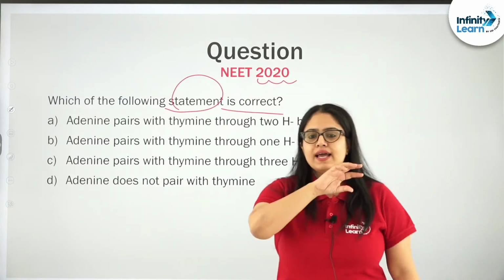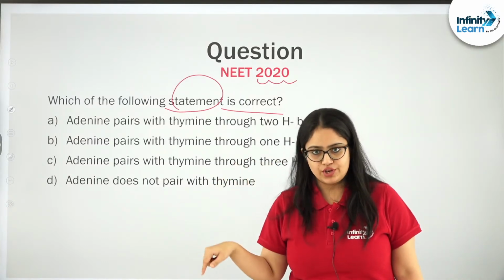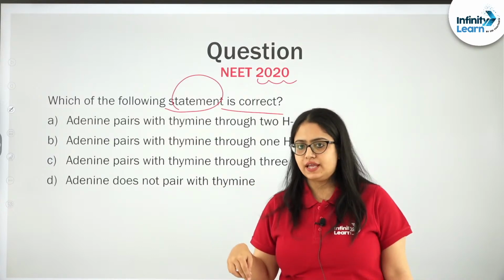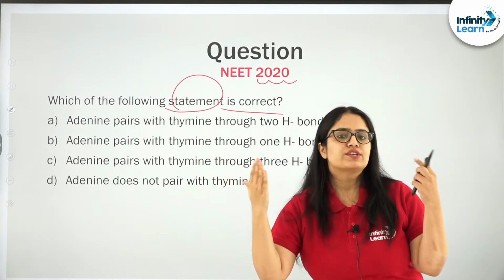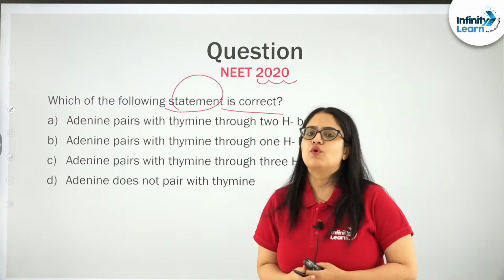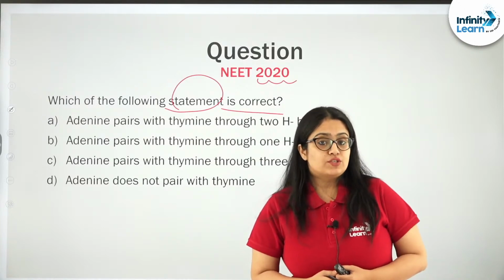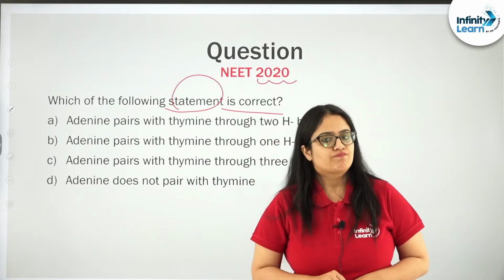See students, DNA is a double-stranded molecule. 2 strands are present in the DNA, where one strand is bonded to another strand with the help of hydrogen bonds, and these hydrogen bonds are formed between the nitrogen bases present on these 2 strands.